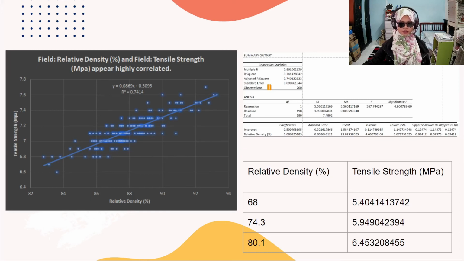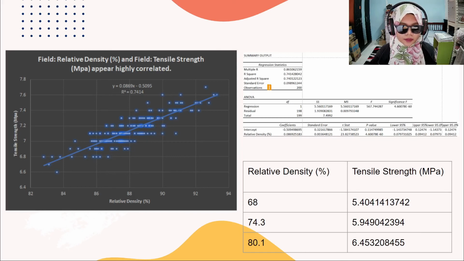From this table, as you can see, the intercept is for c, or what we call the strength, and relative density is for x. The observation N is 200 data.